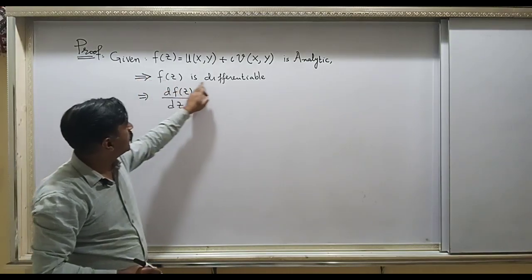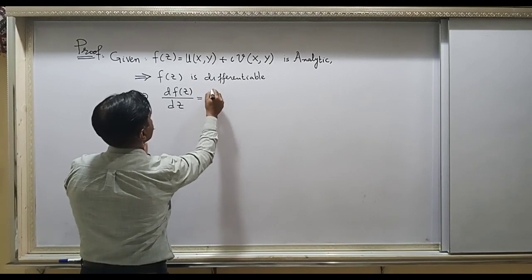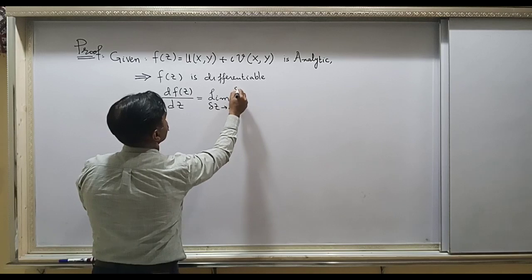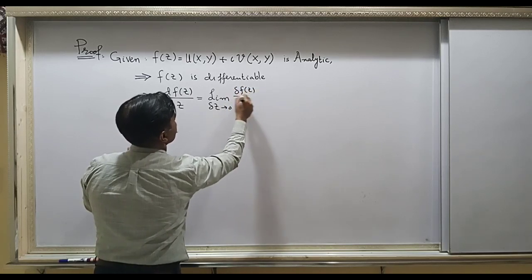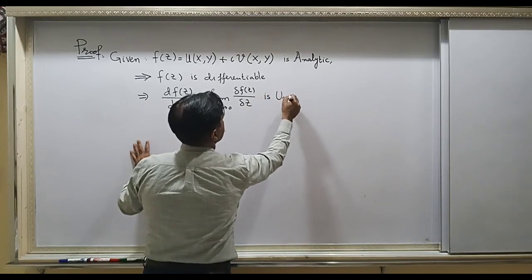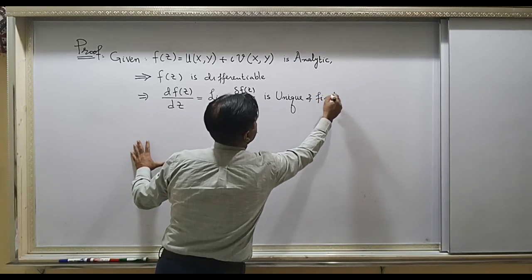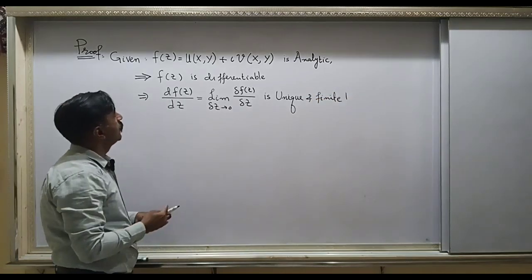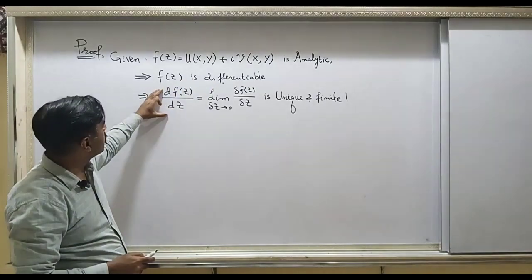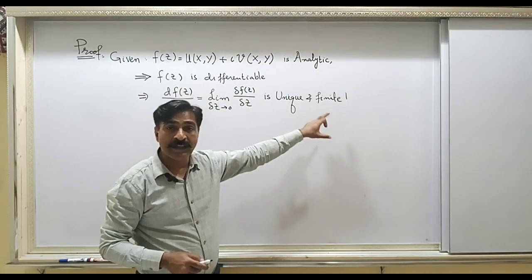So when you said f(z) is differentiable, this means this derivative is in fact a limit: as delta z approaches 0, delta f of z divided by delta z is unique and finite. When you say that the function is differentiable, it means this derivative, which is in the form of a limit, is unique and finite.